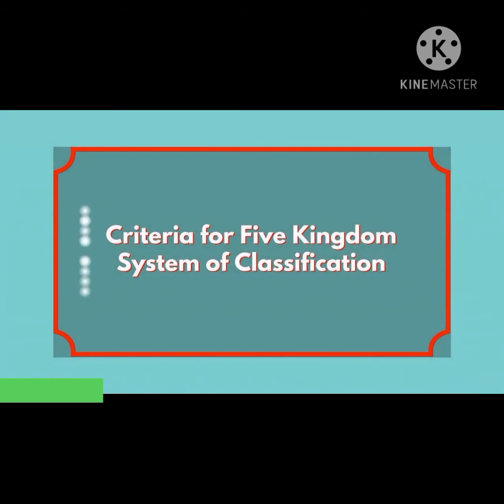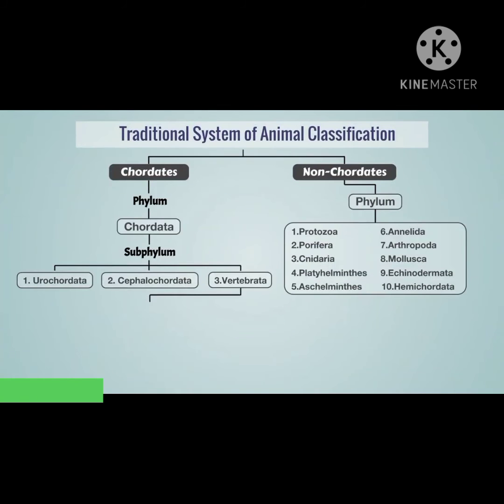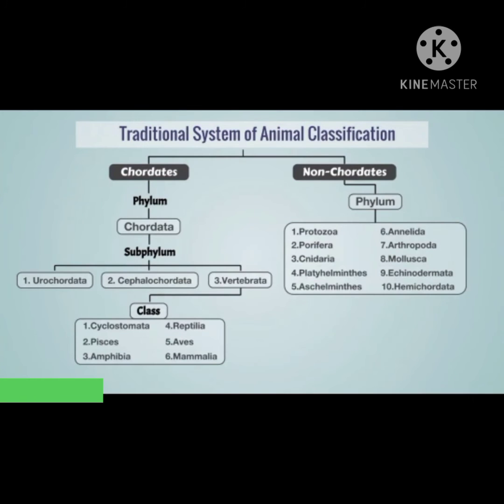Now let's study the criteria for the 5 kingdom system of classification. The traditional system of animal classification has 2 groups, that is chordates and non-chordates. Nowadays, a new system of classification called the 5 kingdom classification is used. It was proposed by scientist Robert Whittaker in 1969.